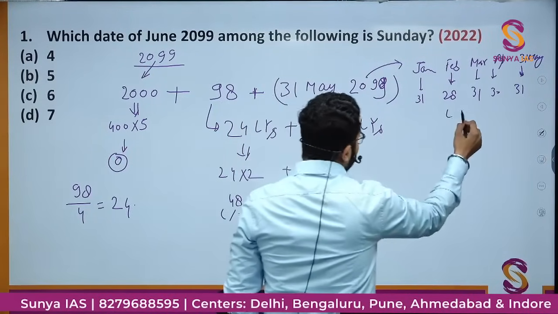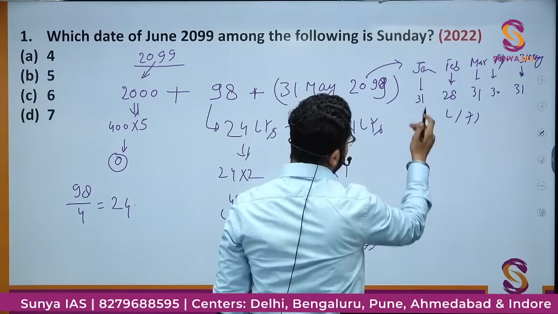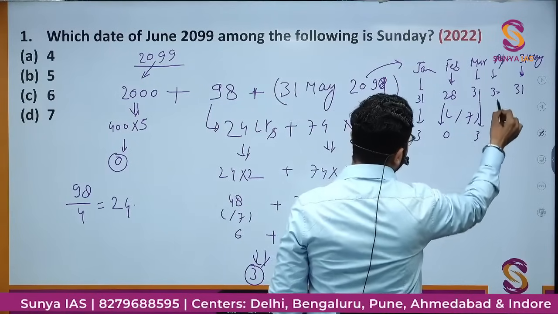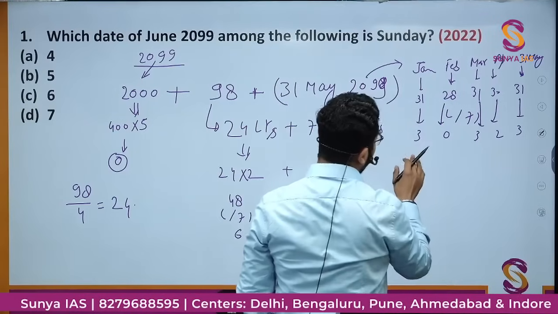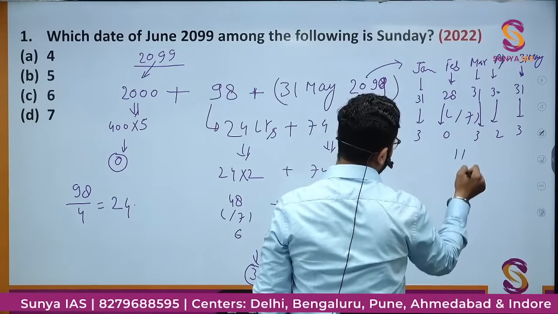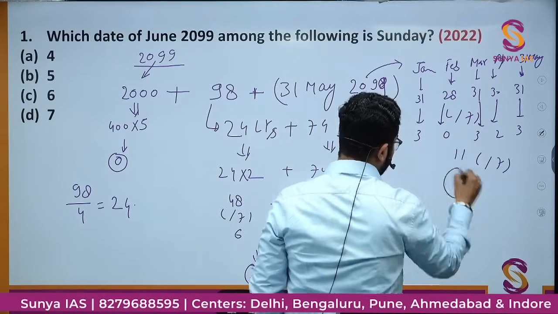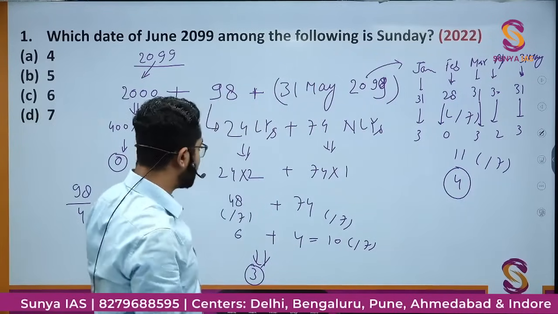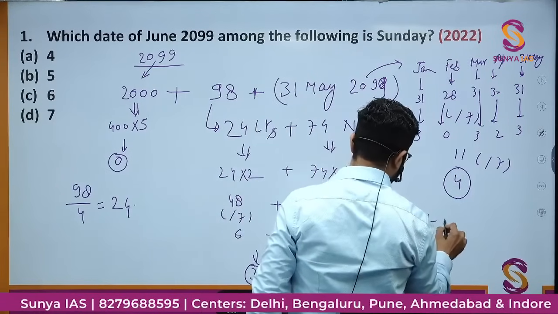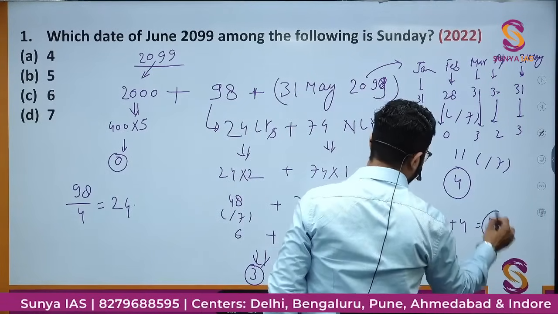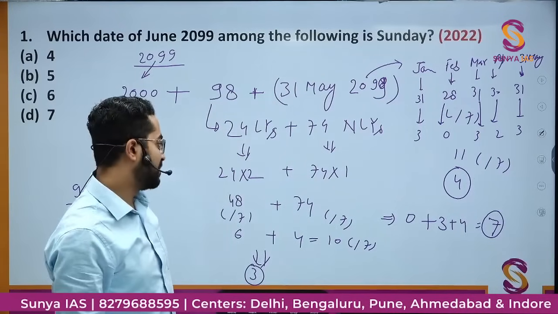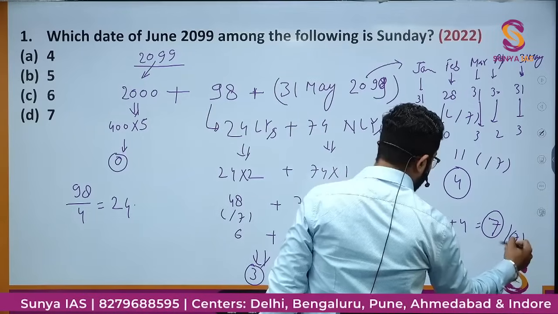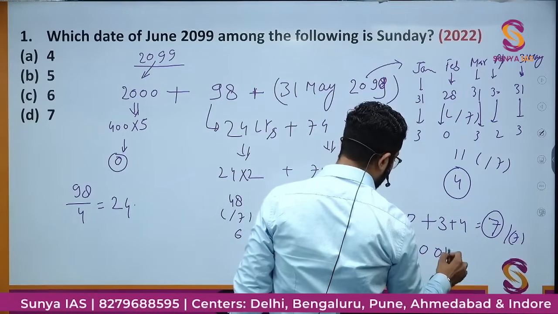If I divide by 7 everywhere, 31 by 7 gives remainder 3, February gives remainder 0, then 3, 2, 3. If I add all these, it's 11. Again divide by 7, remainder 4. So here 0, here 3, here 4. So it's 0 plus 3 plus 4, that means 7. I'll again divide by 7.